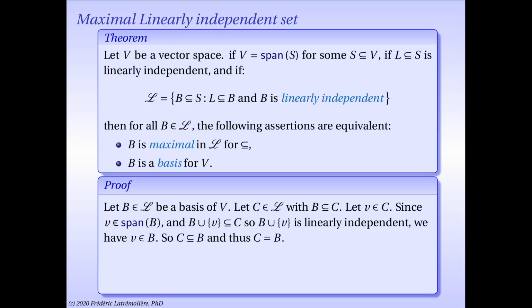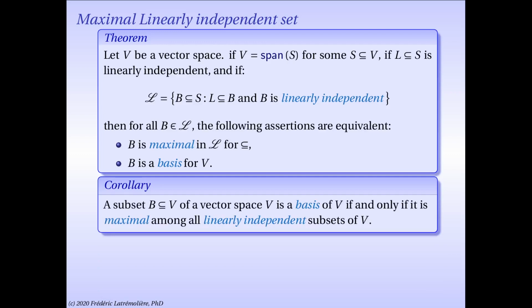And from that and the result I just recalled, we must conclude that V is an element of B. Indeed, if V is in the linear span of B but not in B, then we knew that B union the singleton with V would be linearly dependent, and we just saw that is not the case here. So since any element V of the set C is actually an element of the set B, we have concluded C is a subset of B, and therefore we have that C equals B. This indeed states that B is maximal. Anything that contains B in L must be equal to B if B is a basis. So this concludes our theorem.